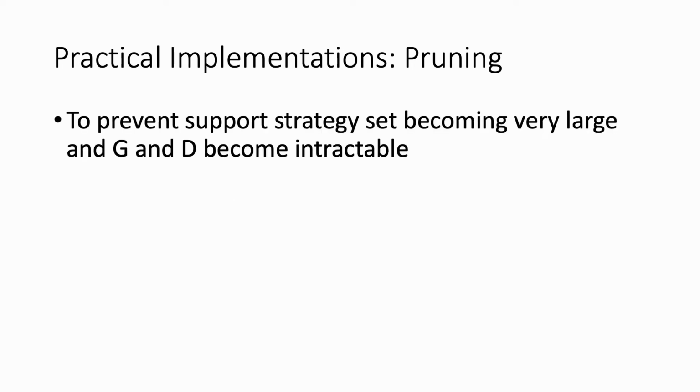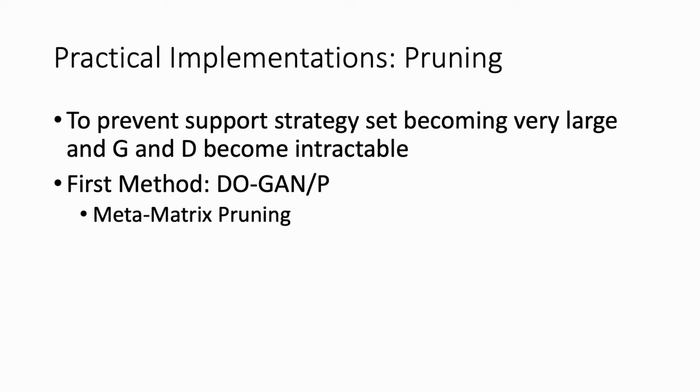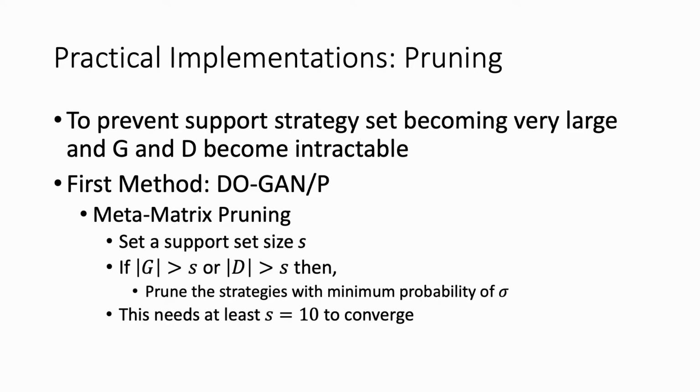However, there is a risk that the arrays of generator and discriminator parameters become intractable. So to make the algorithm practical and scalable, we propose two methods. The first method is mixture pruning. We set a support set size, and prune at least one strategy with the least probability that contributes the least to the player's winning. But this stage needs at least s equal to 10 to converge.